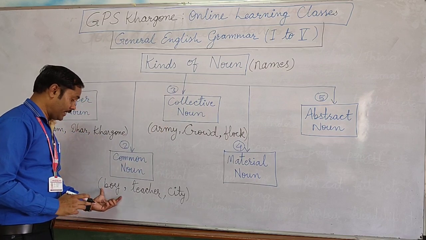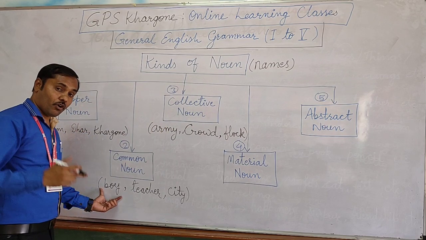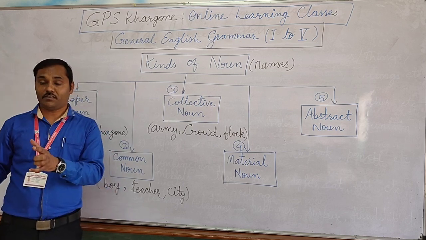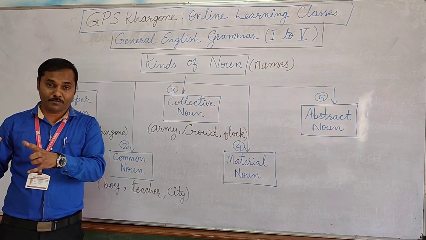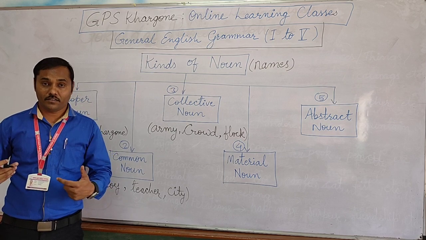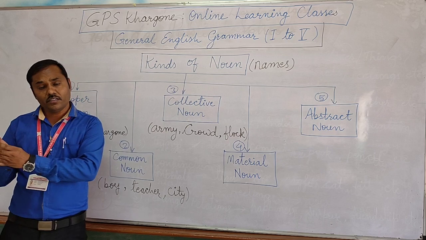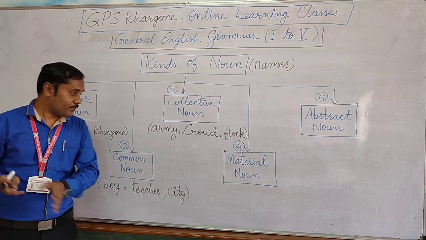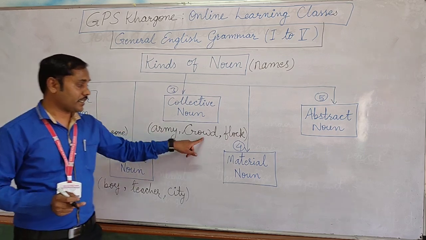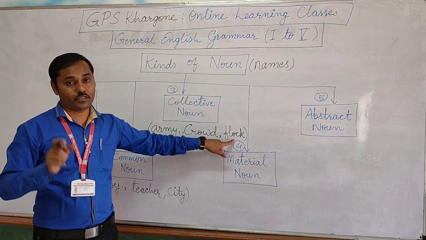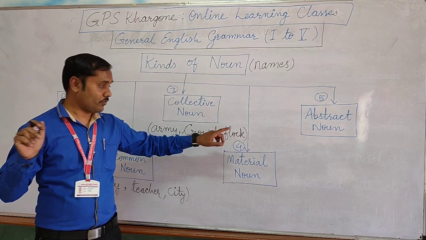Just like if I say boy, boy is the name given to the same class, same category of people. They have some physical specifications. That's why we have put them into the group of boy. But army is different, crowd is different, flock is different. They are differently used for different things.